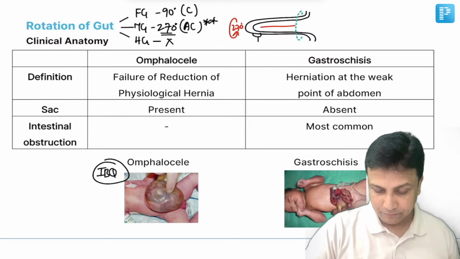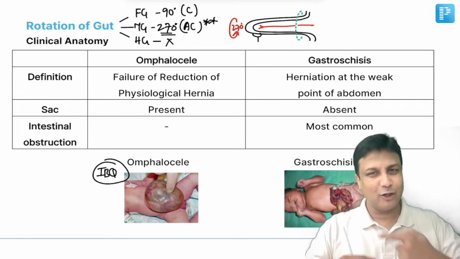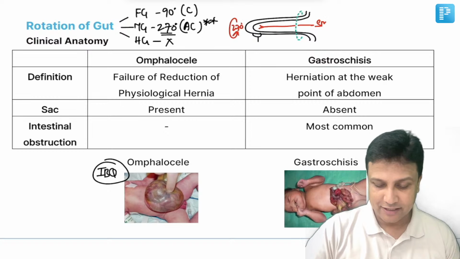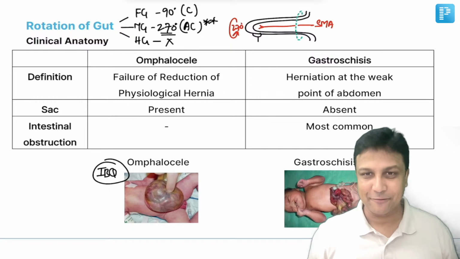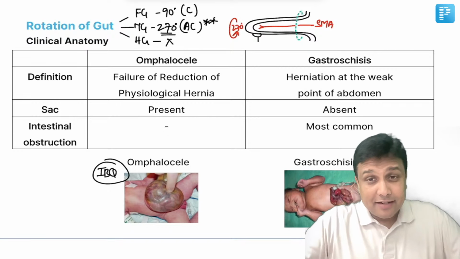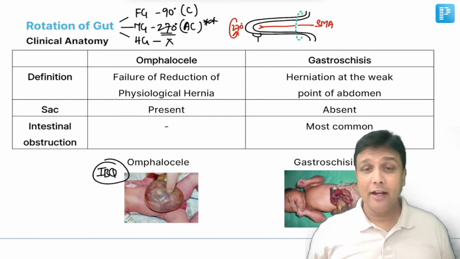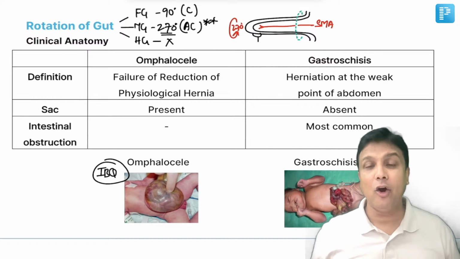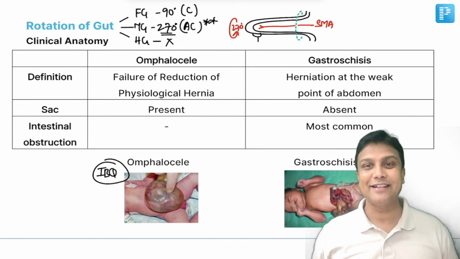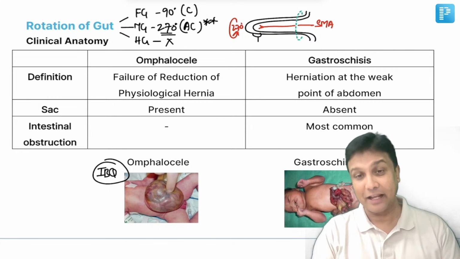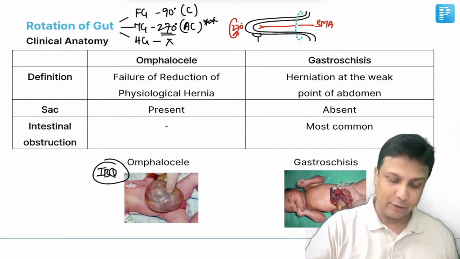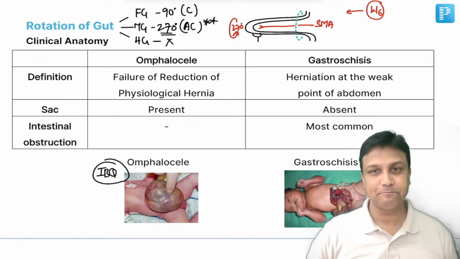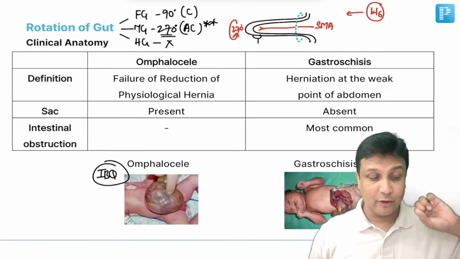First MCQ here, around which artery? It's going to rotate 270 degrees in anti-clockwise around which artery? Remember, that is the superior mesenteric artery. Fine. Second thing, if it is coming out of the abdomen via the umbilical opening, can I call this one a hernia? Of course, it's a hernia. Now, is it physiological hernia or pathological hernia? Yes, of course, remember, it's actually the physiological hernia. Now, the first question that was asked in your exam, when will this physiological hernia occur? Answer, 6th week. The physiological hernia will occur during the 6th week.